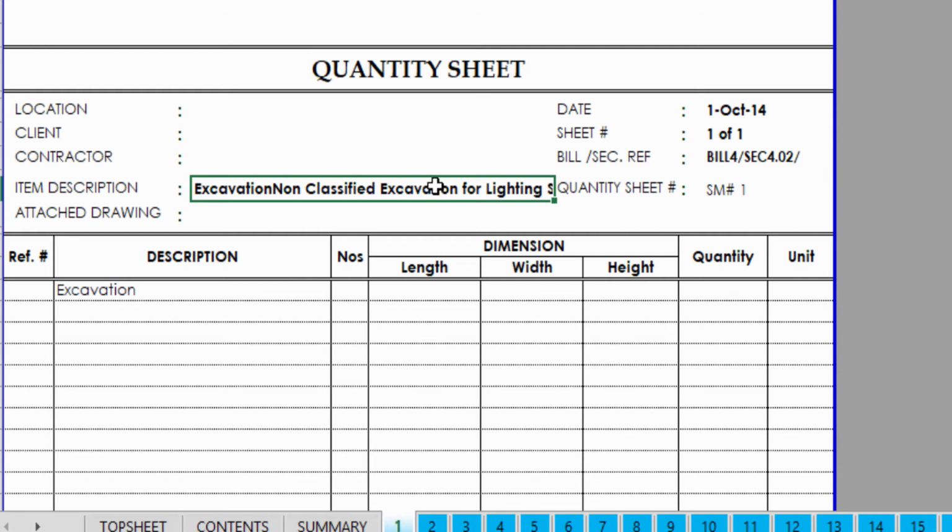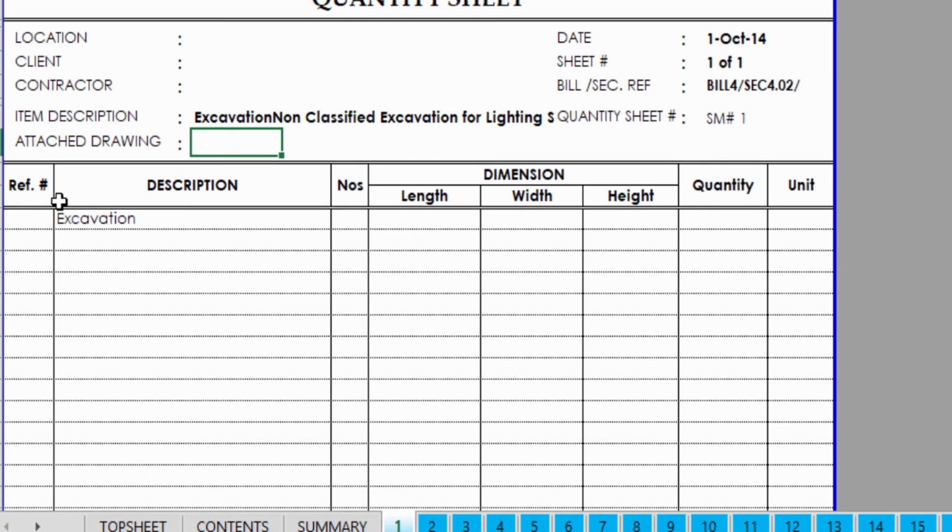You have to write the location, client name, contractor name, item description, and the drawing attached reference number, meaning the quantity we are taking over here is based on this drawing. You must mention the drawing, because it is easy for the person who is reviewing this, and if you facilitate him, your work will be easily passed. So keep this in your mind.